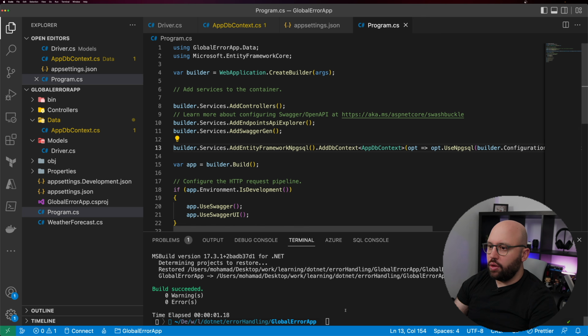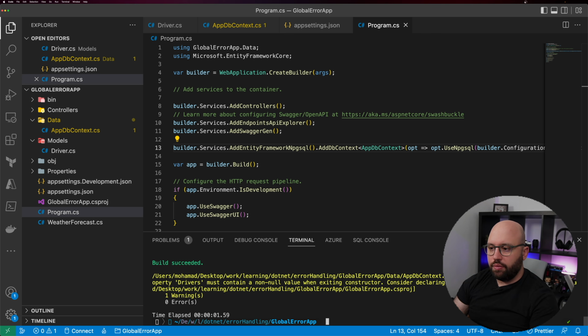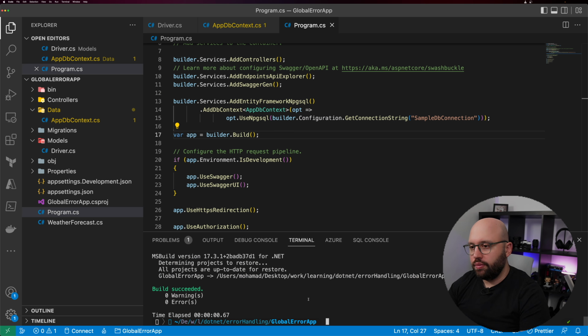And now if we do a dotnet build, let's see what's gonna happen. Perfect, our application is building, and this is exactly what we wanted. Great. So now that we have our program ready, basically we have updated it with the latest configuration so we can be able to connect to our database.